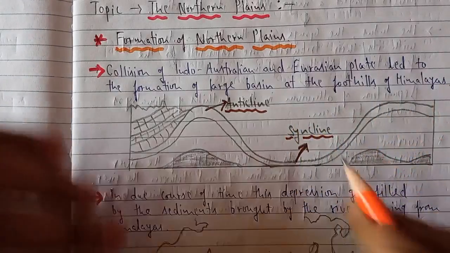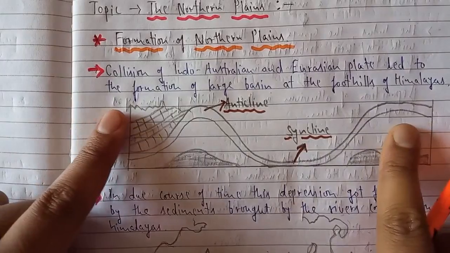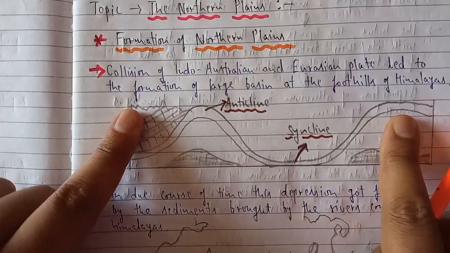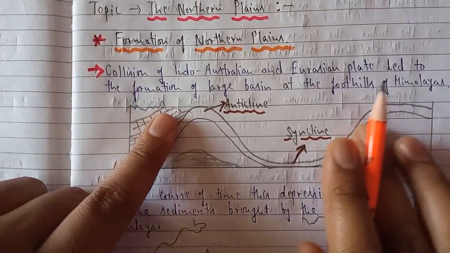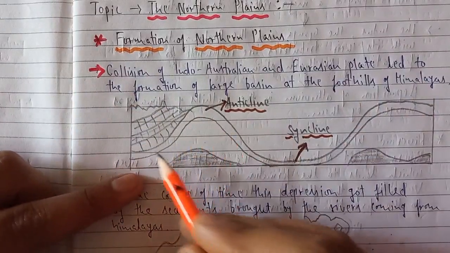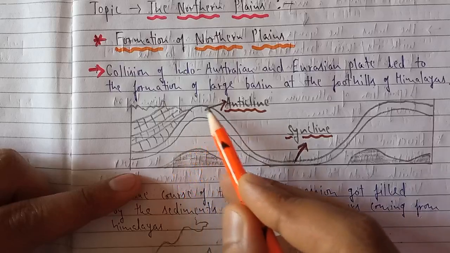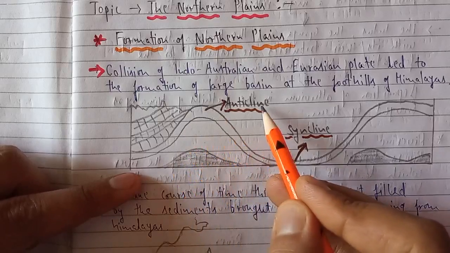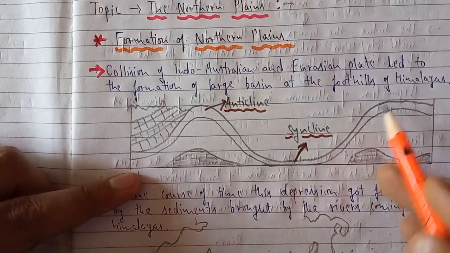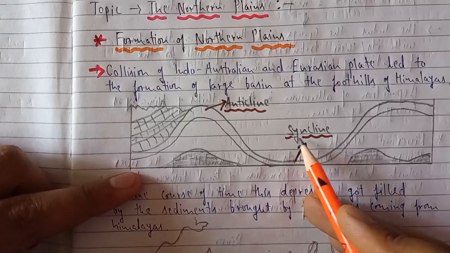When these two plates were coming together, suppose this is the Eurasian plate and this is the Indo-Australian plate, there was folding and formation of mountains, and the part that folds upward is called an anticline. But on the other side there was a depression, and this depression is called a syncline.